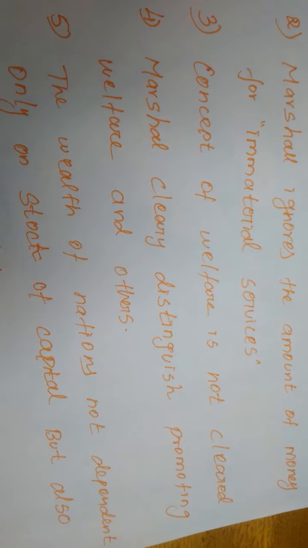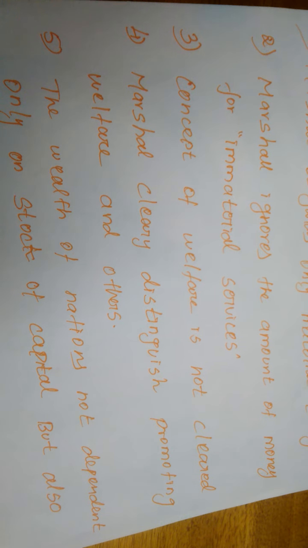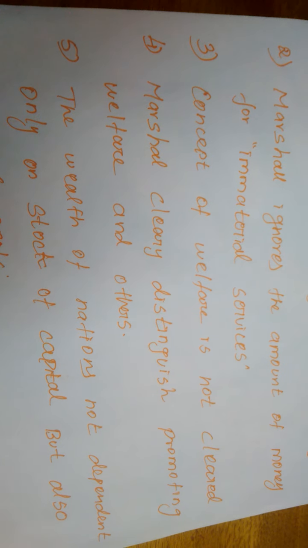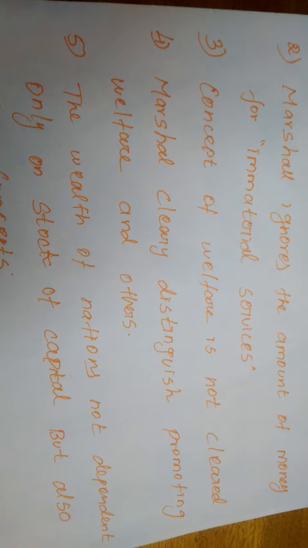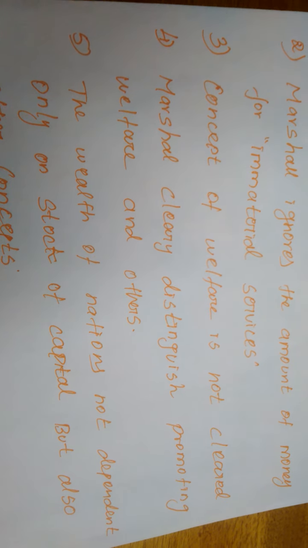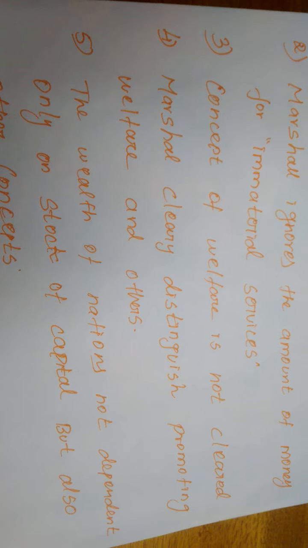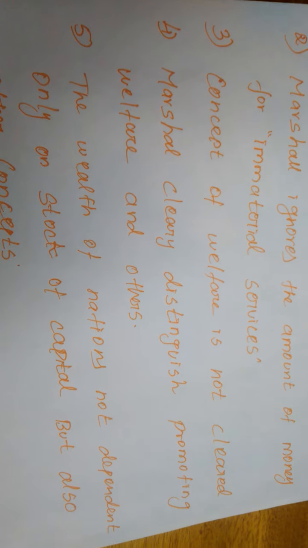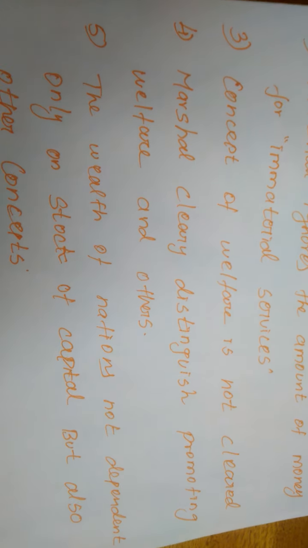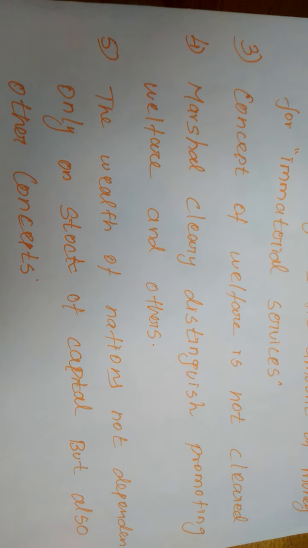And Marshall clearly distinguished between those goods that are capable of promoting welfare and those that are not. Because in some nations consuming alcohol is permitted or allowed, but in some other nations consuming alcohol is not allowed. So when we consume this type of commodity, it affects people and it will affect human welfare also.